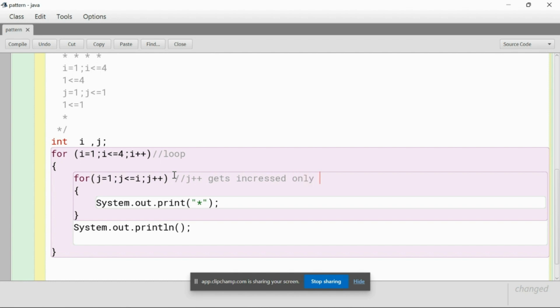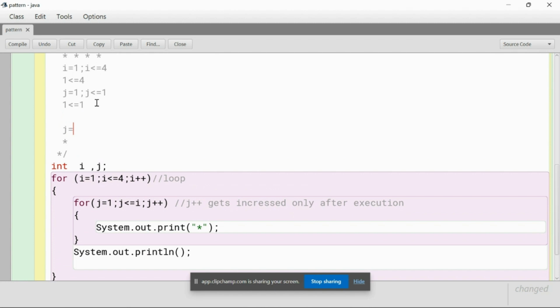So the j plus plus will get increased only after execution. Over here too, it will only get increased after execution. So now this has printed, so it will automatically come to this statement, because now it has to get incremented. So the statement will change: now j will become 2. Okay, now j is 2.